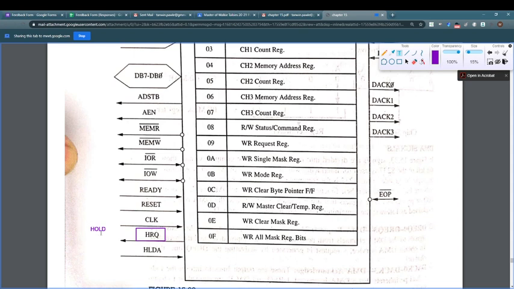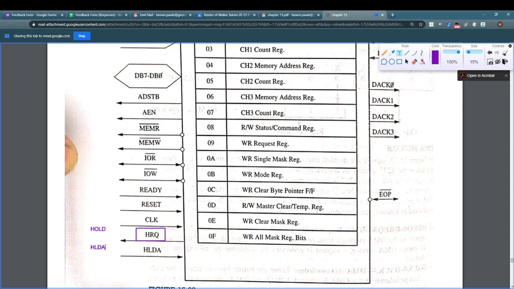That means the hold pin is connected to HRQ, and the hold acknowledgement is returned from the 8085 to the 8237. That means the microprocessor has relinquished the address and data bus for the use of the DMA. When it is received, the DMA transfers its role from being a peripheral to the master.